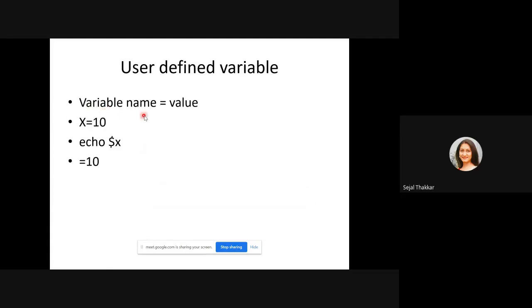Now these are the user defined variables. Whenever the user wants to define a variable, he has to give the name of the variable and can enter a value into that variable. For example, x. There is no data type required. You don't have to write integer, character, float. There is no need to write anything. You just give x is equal to 10, means x is your variable and the value you are assigning into the variable. Now echo $x. Echo is used to print the value, right? Whenever you are using any value of the variable, you have to use the dollar symbol. $x will print the value 10, right? So echo $x, echo is a printf which is going to print whatever value we have stored into x is equal to 10.